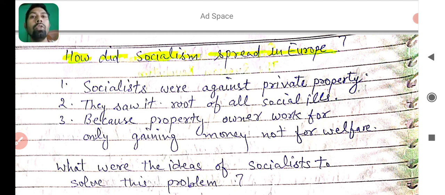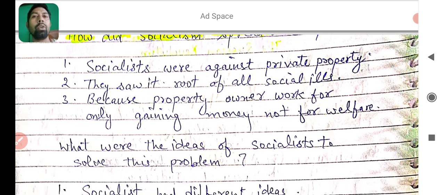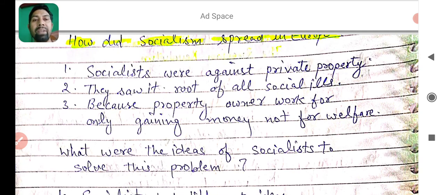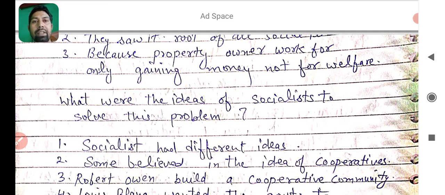I hope you got all the points about the main thinking of socialists. They thought that private property is the major problem, the source of all ills in society.